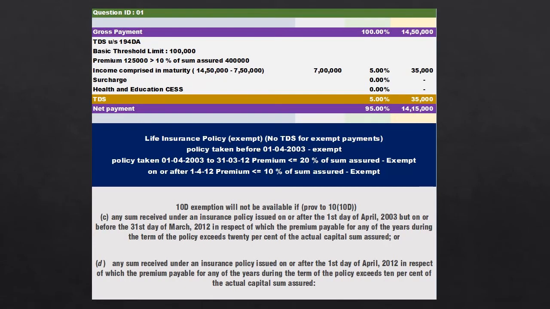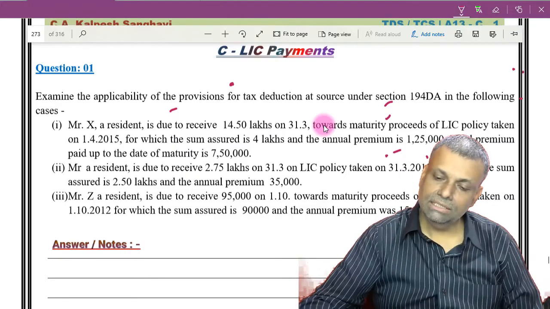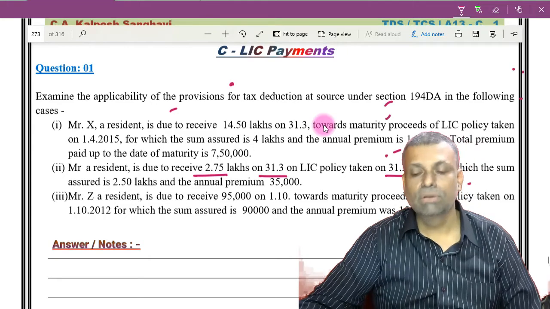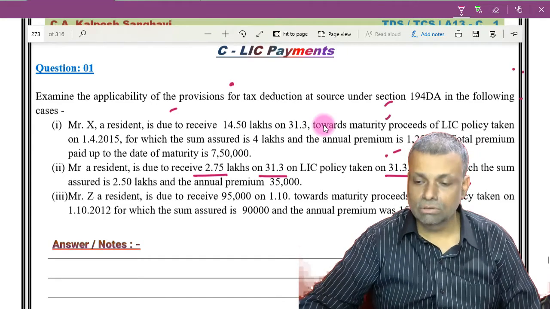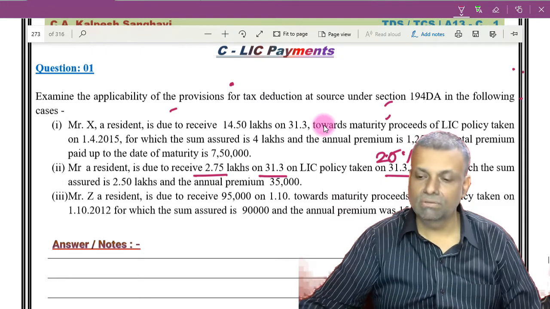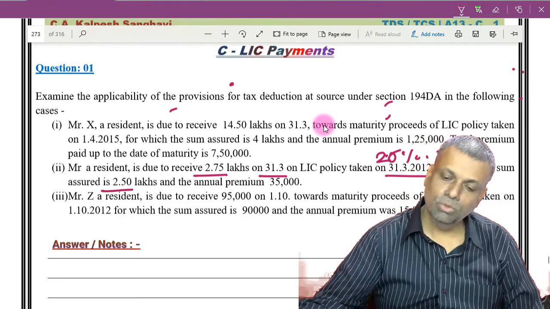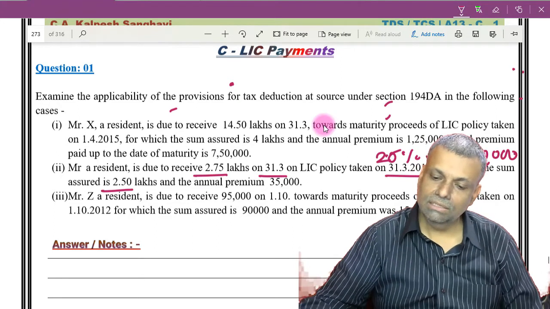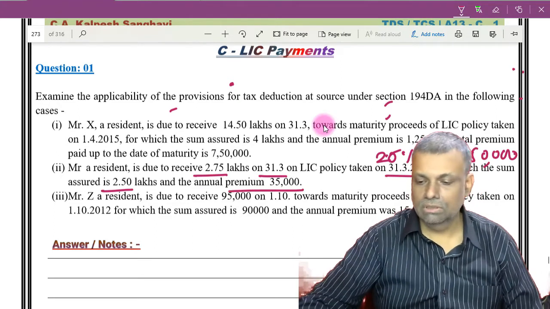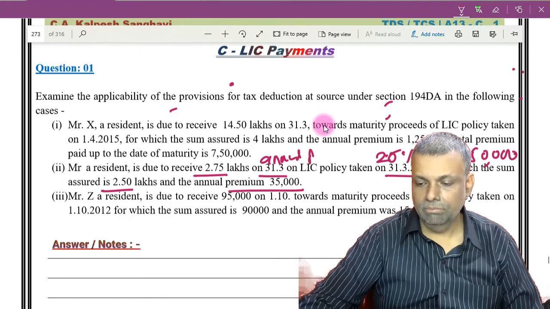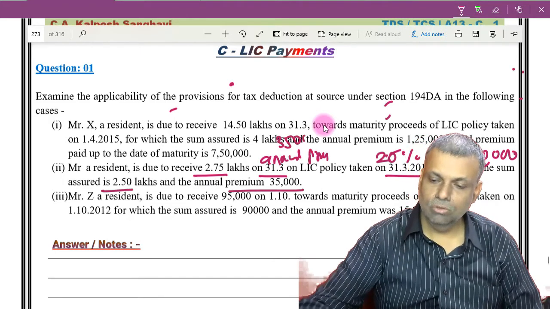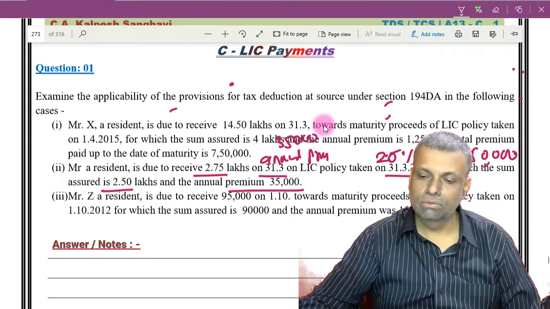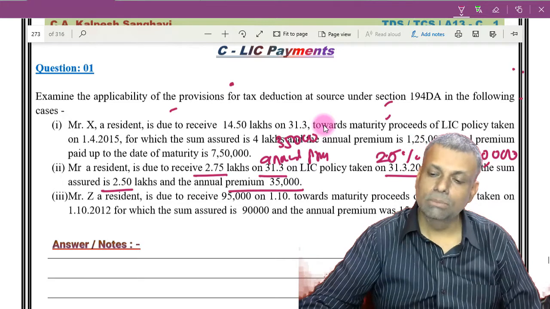The second part of the question. Mr. A, a resident, receives 2.75 lakhs on 31/3, LIC policy taken on 31/3/2012. So since it is 31/3/2012, the test will be 20% of the sum assured, of which the sum assured is 2.5 lakhs. So 20% of 2.5 lakhs, that is a test. Annual premium is 35,000 rupees. Is the annual premium more than 20%? No, it is within the limit of 20%.